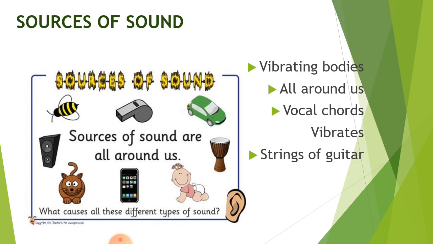Sources of sound. Sounds are produced by vibrating bodies. It can be our vocal cord, it can be strings of the guitar, it can be vocal cords of any insect, like the buzz sound of a bee. Sounds are all around us. It can be the sound of a fan, the vibrations which are produced in the moving wind. So it creates sound. For example, the vocal cord vibrates and it creates the sound which we produce when we speak. Strings of a guitar, the drum beat.